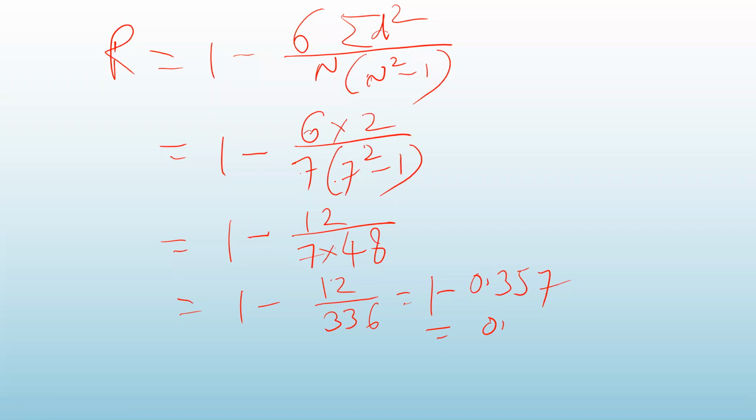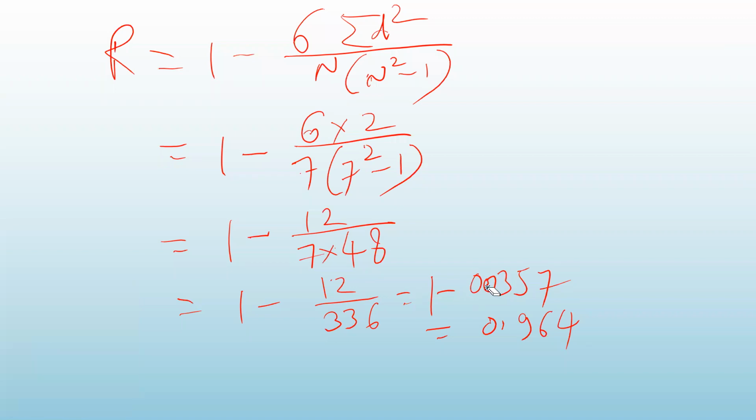So 12 divided by 336 is 0.0357. 1 minus that will give you 0.964. That is why I was wondering why I was not getting the correct answer.